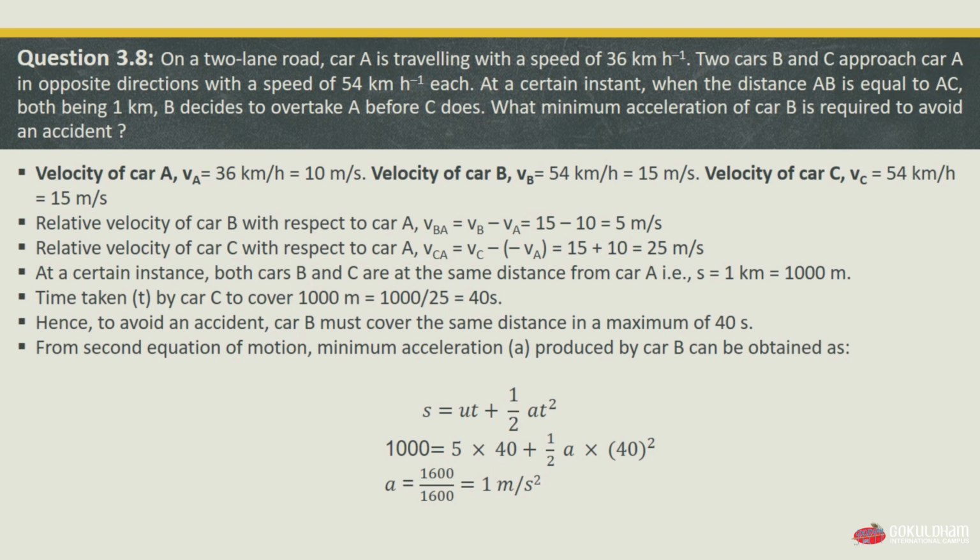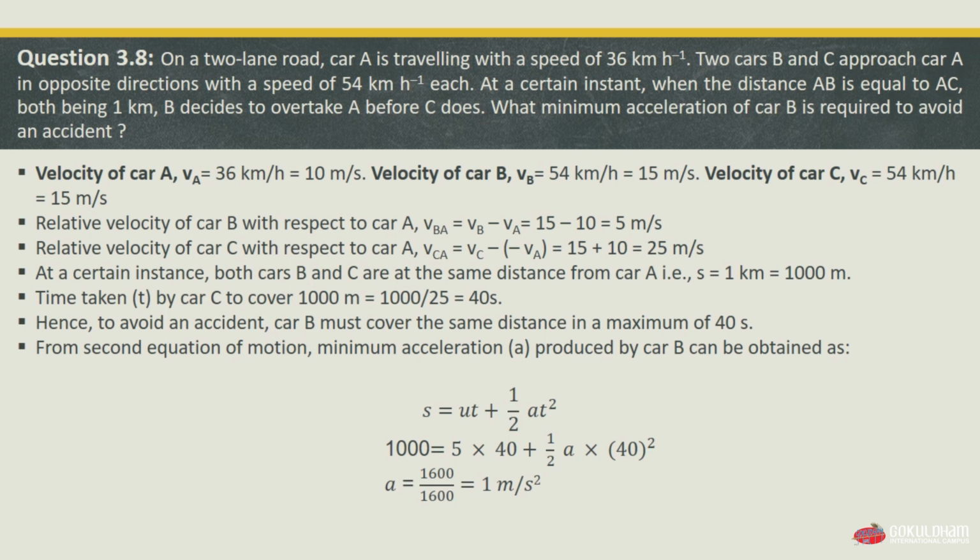Substituting the values, we have 1000 is equal to 5 multiplied by 40 plus 1 by 2 into a into 40 square. We have to find the acceleration, so a is equal to 1600 divided by 1600, which is equal to 1 meter per second square. So the acceleration required for car B to avoid an accident is 1 meter per second square.